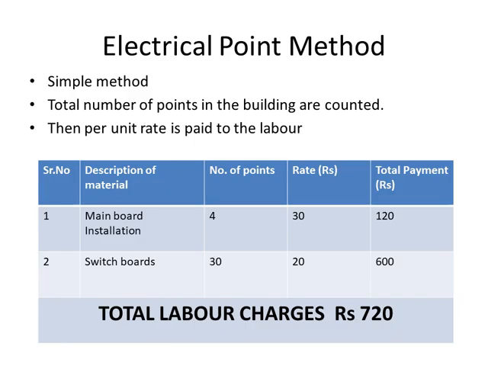For example, here in the figure, the description of material is given. Then the number of points. For example, main board installation, there are 4 points. Then the rate for one main board installation is 30. Then to the labor we will pay 120 for these 4 main board installations. Then similarly for switchboards, for example, there are 30 switchboards in the building, and for one switchboard we are paying to the labor rupees 20, so the total is 600. So the total labor charge comes out to be 120 plus 600 is equal to 720. So this is the electrical point method to calculate the labor charges.